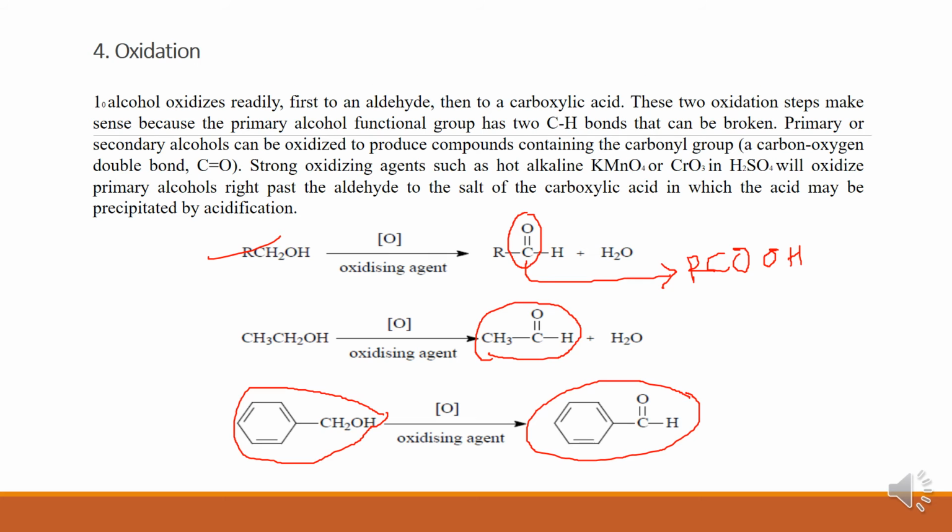RCH2OH, RCHO to RCOOH. Here addition of oxygen takes place. It is also oxidation. In the first step, from this to this, removal of hydrogen takes place. From aldehyde to acid, addition of oxygen. So this is oxidation.